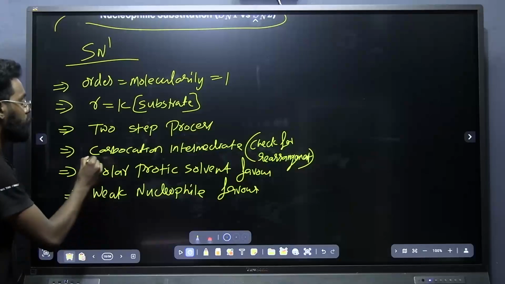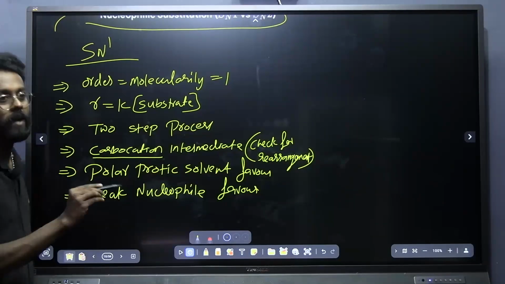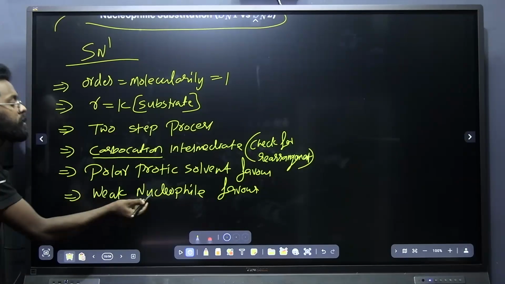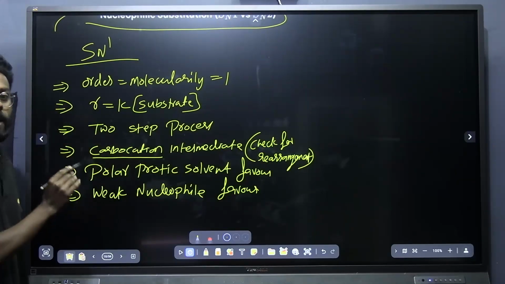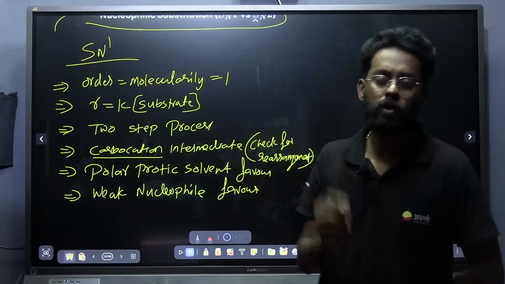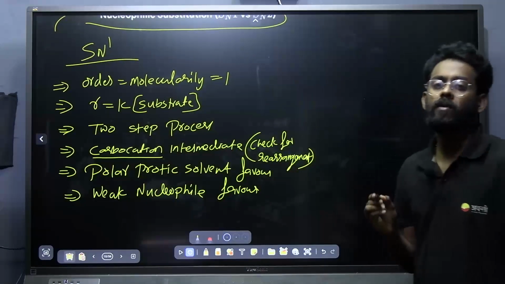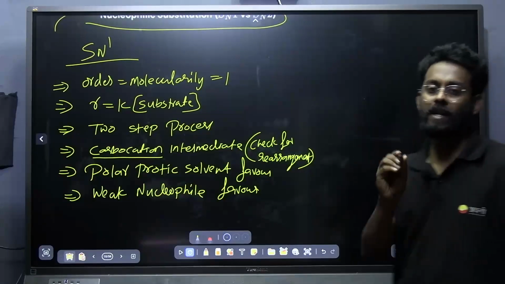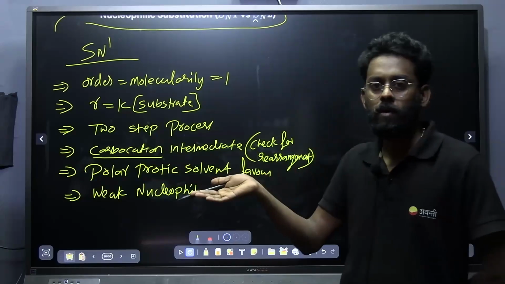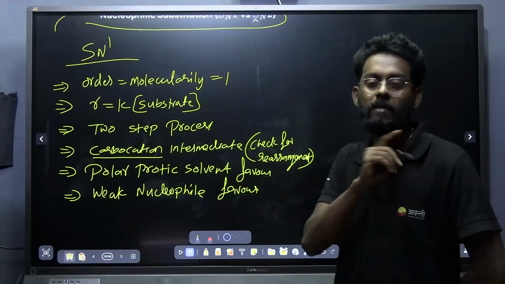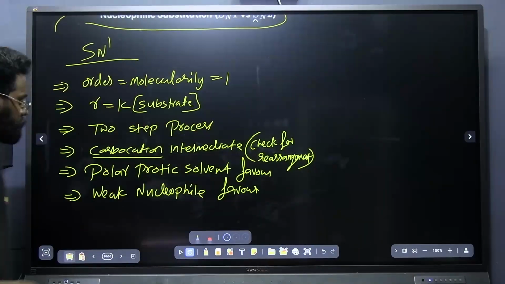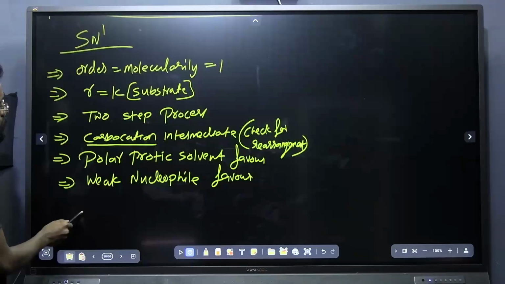Because here we need to form a carbocation. We need to give time for the alkyl halide to form the carbocation. Only a weak nucleophile can give time for the alkyl halide to give the carbocation. If I am using a strong nucleophile, the carbocation won't be forming. It will be directly attacking on the carbon, and it will be moving into the substitution in a single step. That's why we are using a weak nucleophile. Yes. Now any other points?